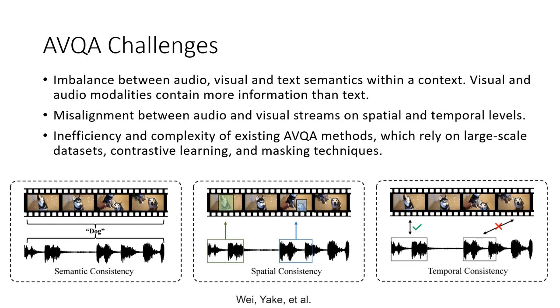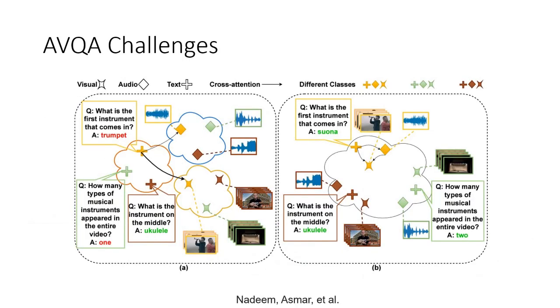The next thing is the inefficiency and complexity of existing AVQA methods. These methods largely rely on large-scale datasets, contrastive learning, and masking techniques. As we know, in contrastive learning, if we don't have enough negative examples, we cannot learn. On the other hand, these complex methods cannot solve the problem of imbalance between modalities and also the spatial and temporal misalignment. Now we look at how these challenges affect the performance.